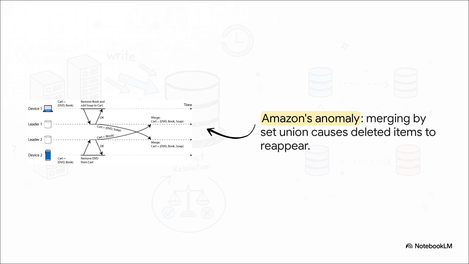If the app uses a naive set union, which basically means the algorithm just asks what's in cart A, book and soap, what's in cart B, book and DVD, it just jams everything together. The algorithm is completely blind to the fact that the user took specific actions to remove items. So look at the result. The merged cart suddenly contains the DVD, the book, and the soap. The items the user explicitly tried to delete have suddenly reappeared like zombies.